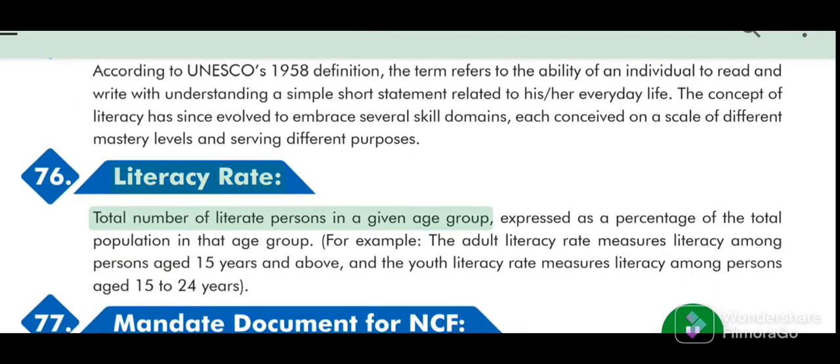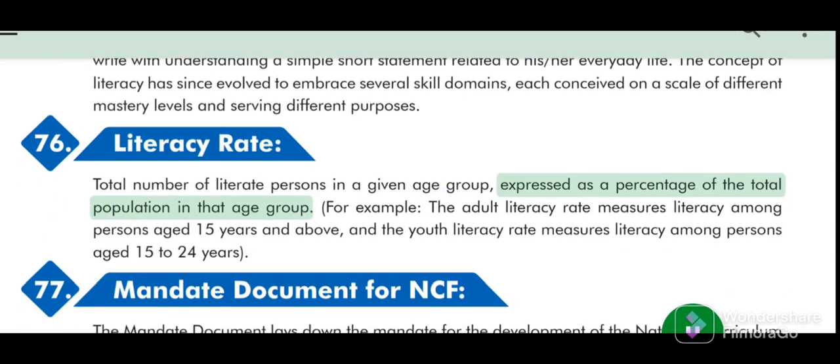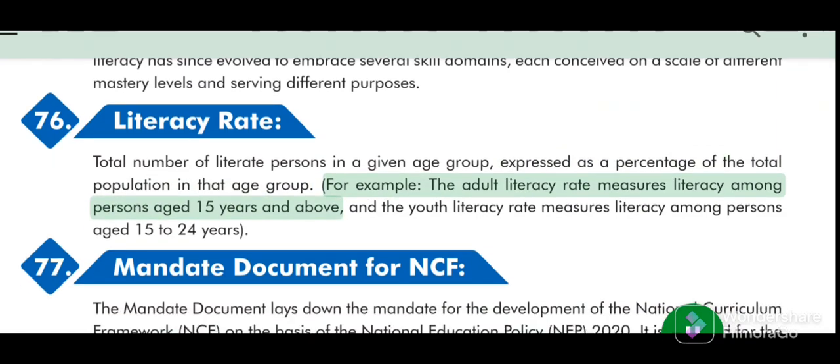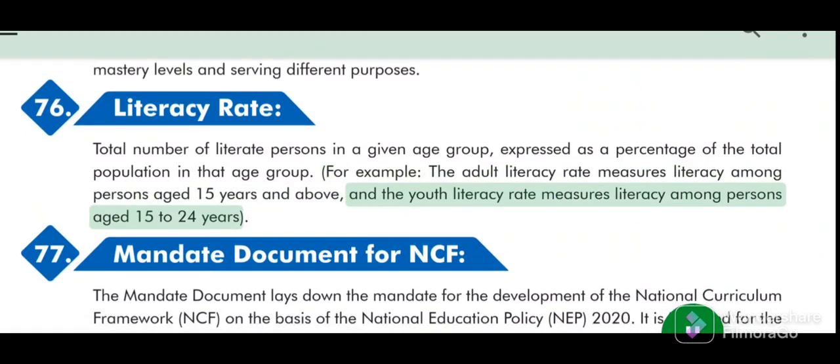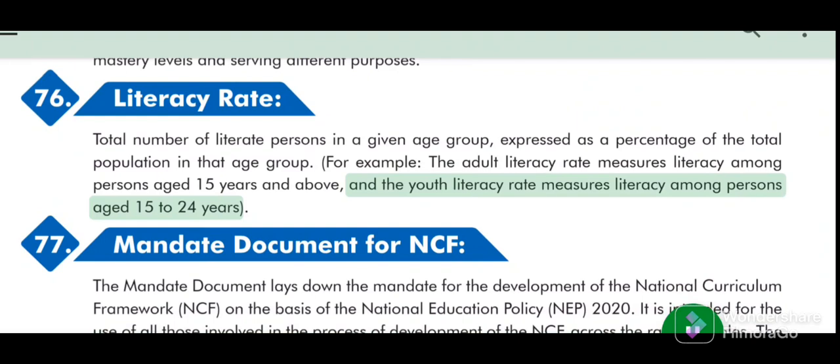Literacy rate. Total number of literate persons in a given age group, expressed as a percentage of the total population in that age group. For example, the adult literacy rate measures literacy among persons aged 15 years and above, and the youth literacy rate measures literacy among persons aged 15 to 24 years.